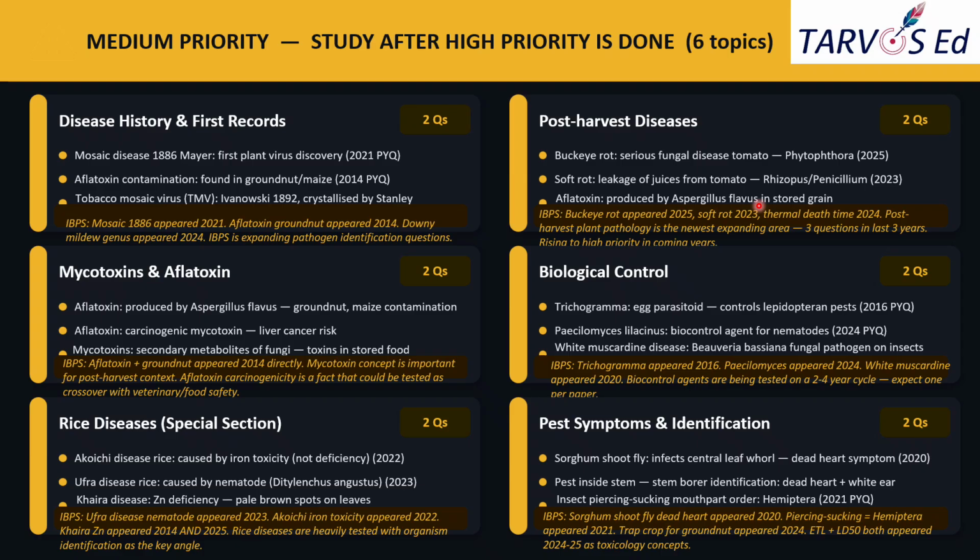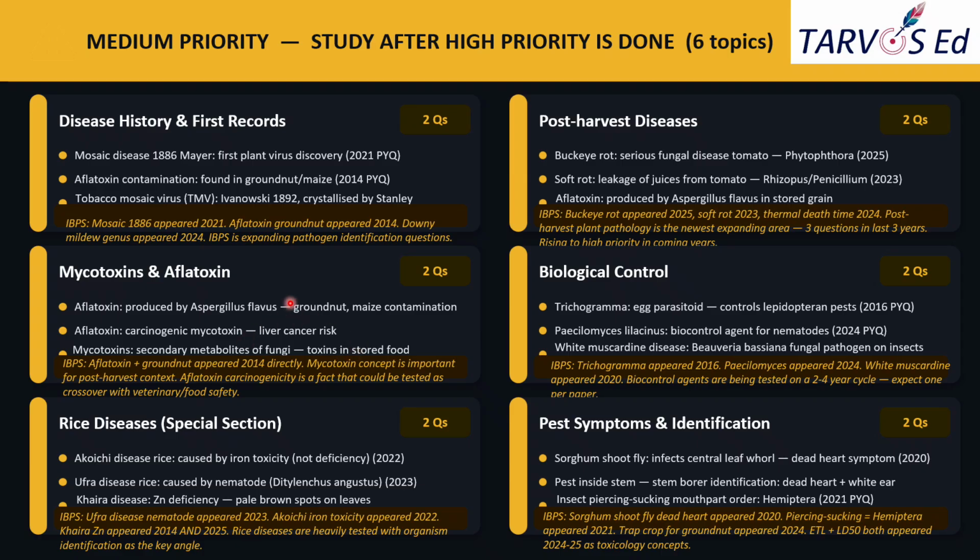Okay, and the next topic is mycotoxin and aflatoxin. Here two questions. Aflatoxins we have already discussed, mainly produced by Aspergillus flavus, contaminating groundnut and maize. Aflatoxin is a carcinogenic mycotoxin. Carcinogenic means it is able to cause cancer. This is specifically linked to liver cancer risk.